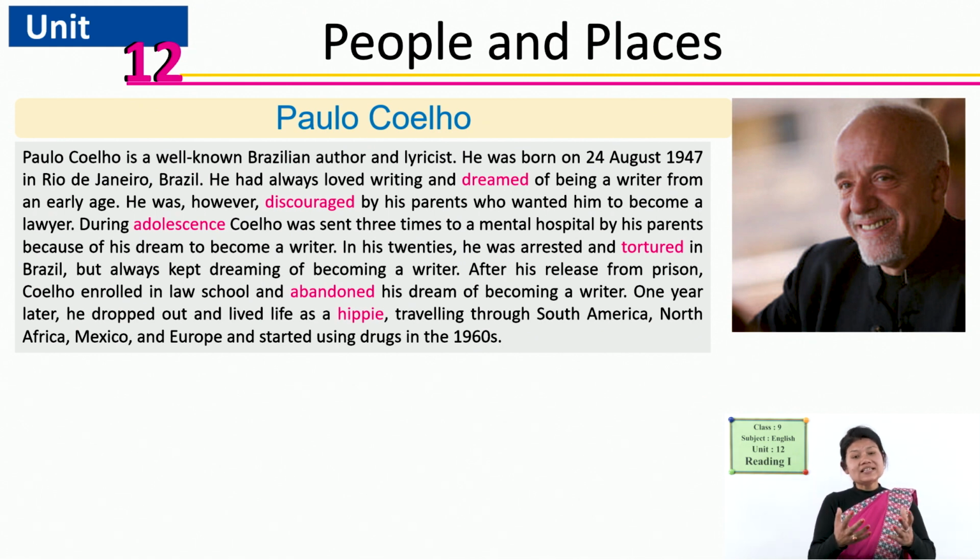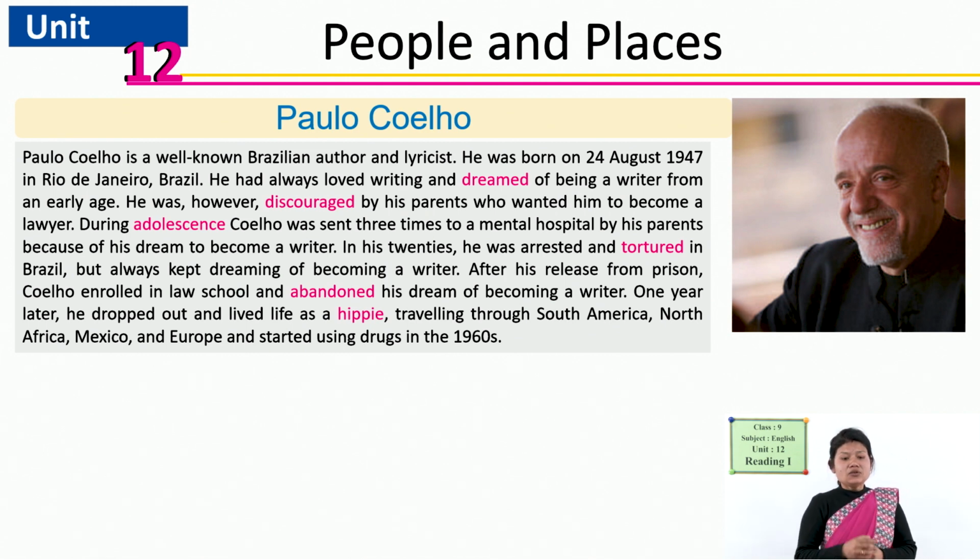What was his aim since his childhood? Do you know? Yes, it is also in the first paragraph. He had a desire to become a successful writer. Yes, writer. His passion was in writing. He wanted to become a writer. And do you think his parents supported his dream? No. Yes, they did not support his aim to become a writer. Rather, they wanted their son to become a lawyer.